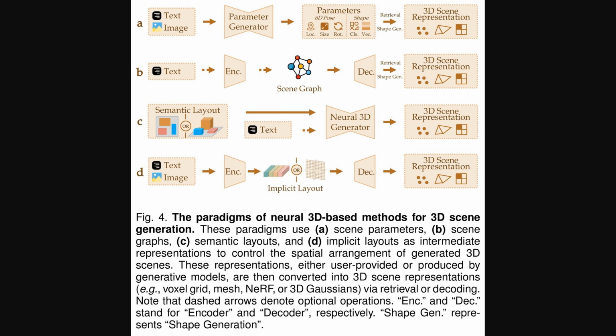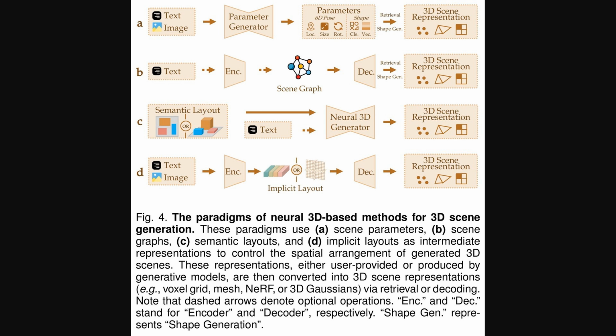First, in A, we see methods using scene parameters. Here, an input like text or an image goes to a parameter generator, which outputs specific attributes like 6D pose, that's the object's 3D position and orientation, and shape information, which then guides the creation of the 3D scene. Next, in B, there are methods based on scene graphs. A scene graph is a structured way to represent objects and their relationships in a scene, almost like a family tree for scene components.